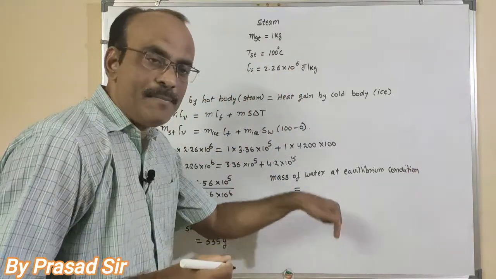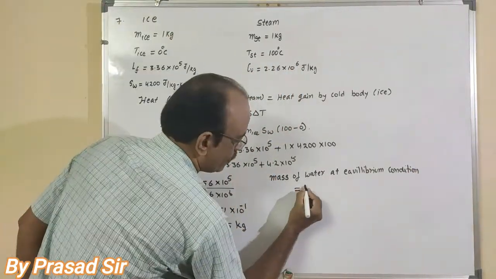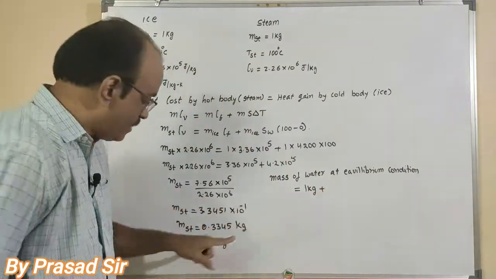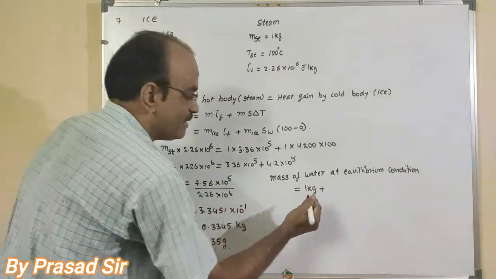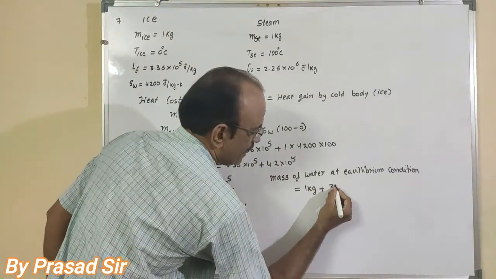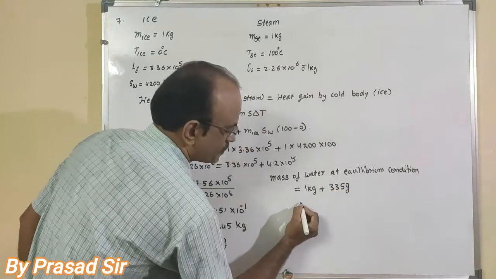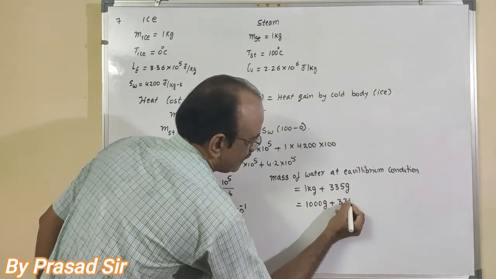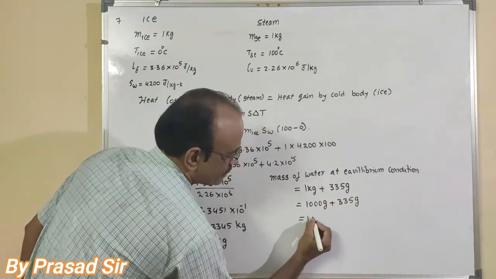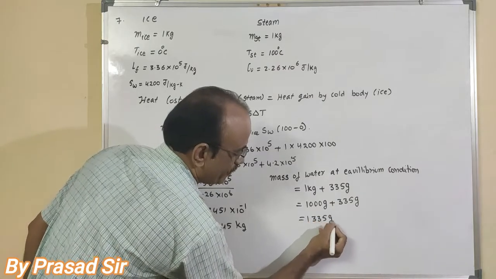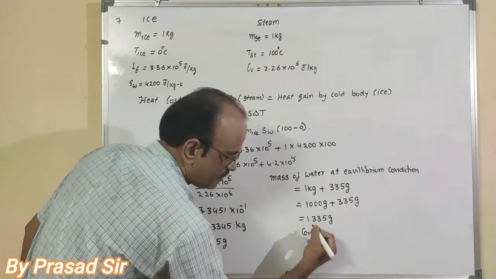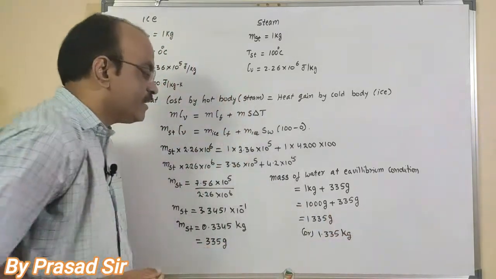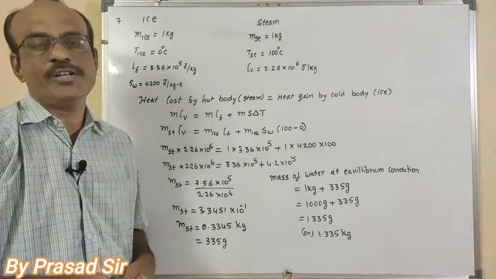The mass of water given is 1 kilogram, plus the amount of steam that condensed into it, that is 335 grams. So 1000 grams plus 335 grams is 1335 grams, or otherwise in kilograms, dividing by 1000, 1.335 kilograms. This is the solution for question number 7.